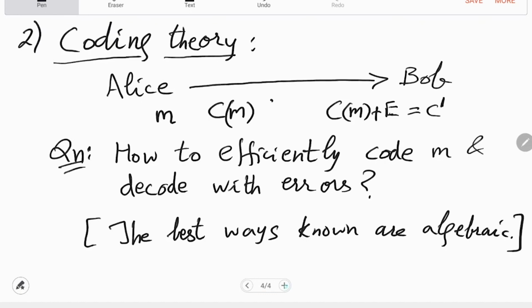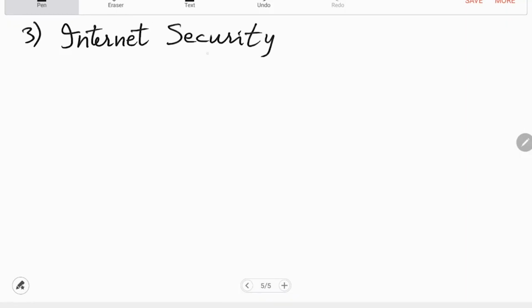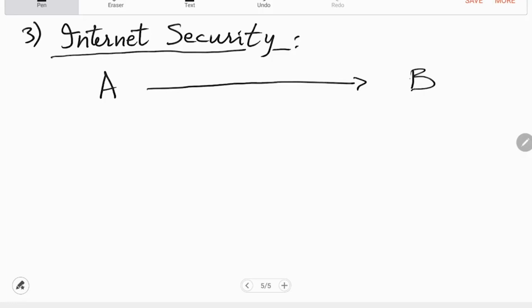So another equally important, if not more important, application is internet security, or security in general. Again, Alice wants to send a message to Bob through an insecure channel, but here Alice has already solved the problem of error correction, and she is more worried about the message being hacked.